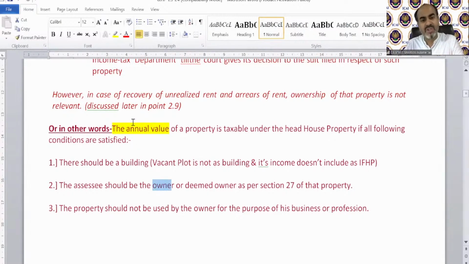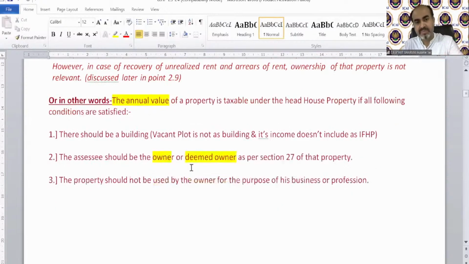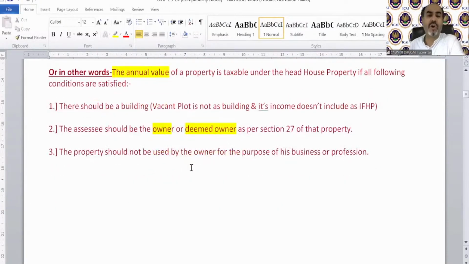It will be given in the question that he is an owner or a deemed owner. If the question is silent, you can assume that he is an owner or deemed owner as per section 27. So we will discuss the meaning of deemed owner under section 27. The property should not be used by the owner for the purpose of his business or profession. Whenever we use the word owner, that already includes the word deemed owner. So you should not use that property for your own business.